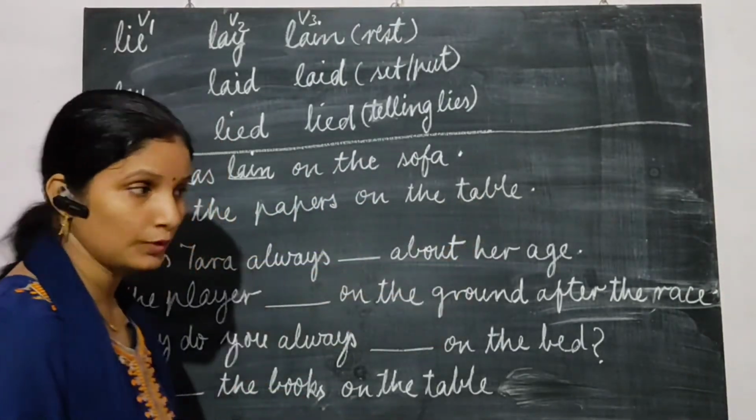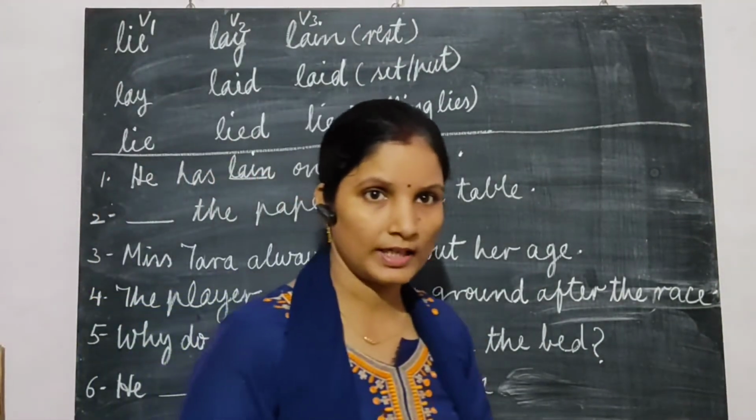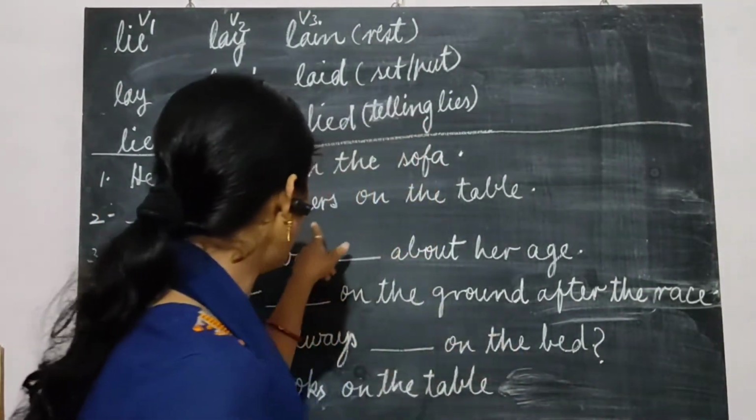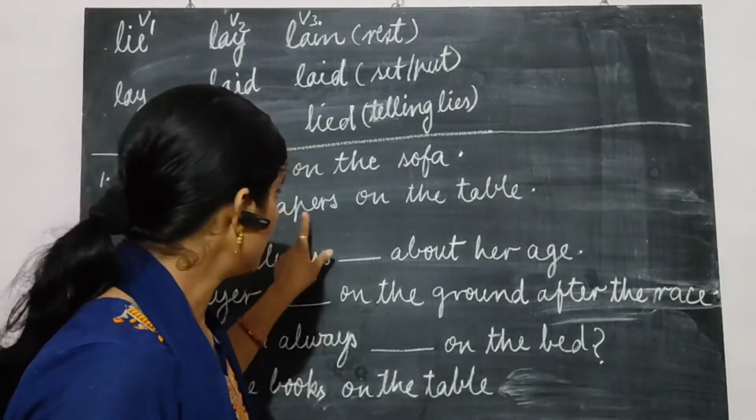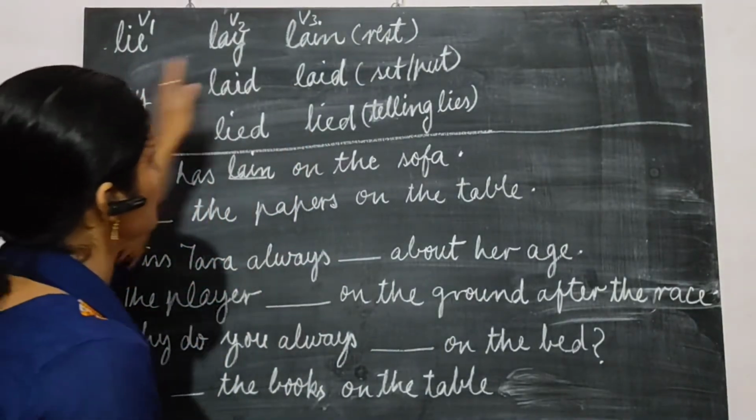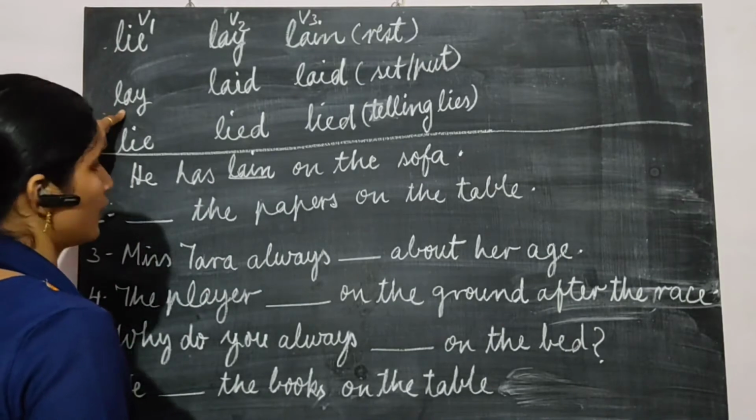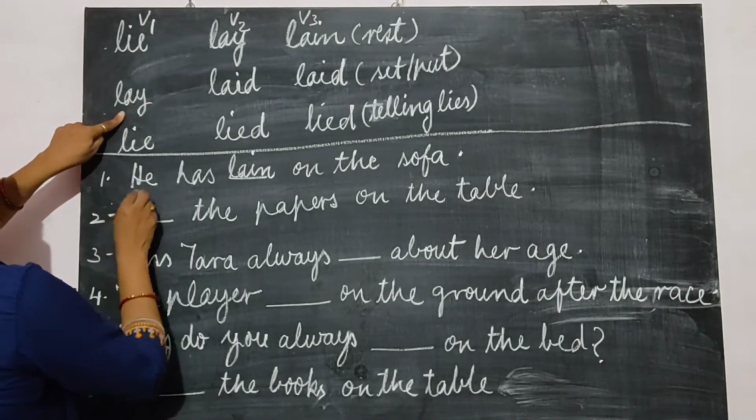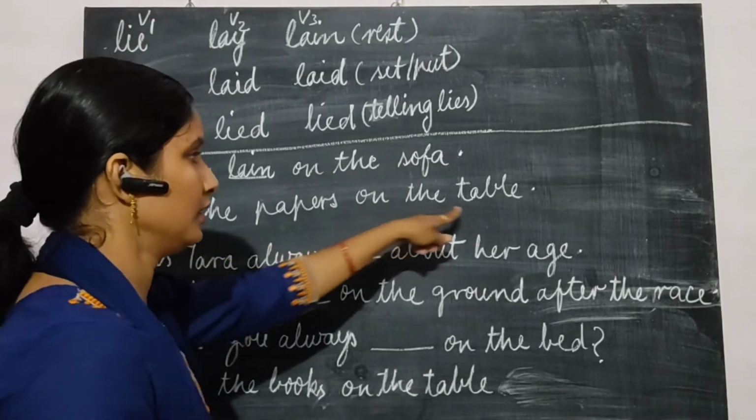Next, the papers on the table. I have already told you, we are talking about keeping something. It means papers. And lay what? It means this is the object. So we are talking about keeping something. It means we have to write the first form of the verb. We will write here, lay the papers on the table.